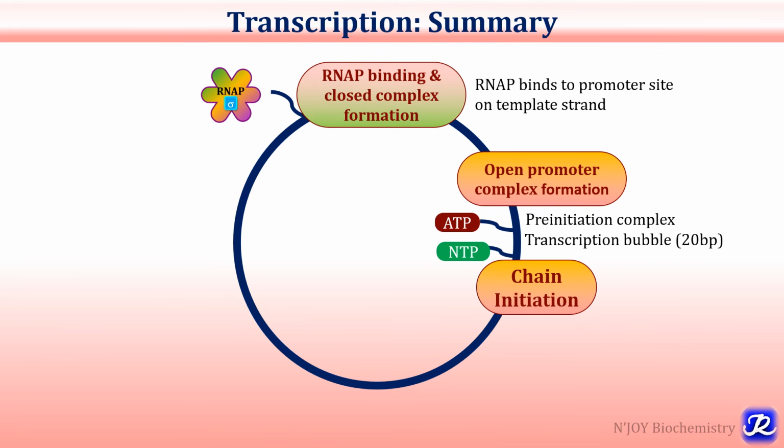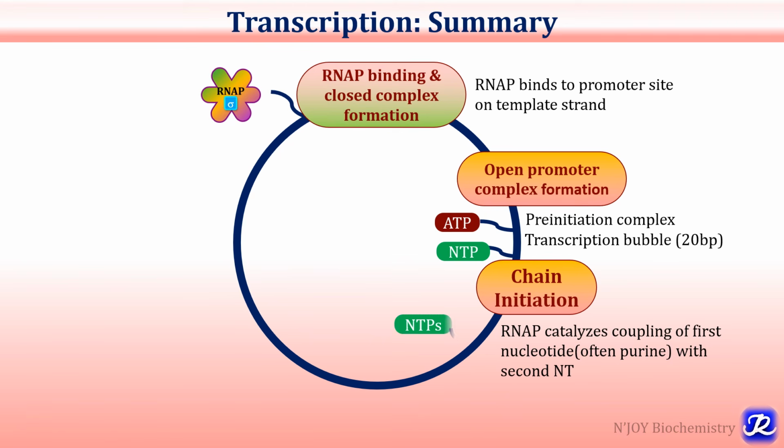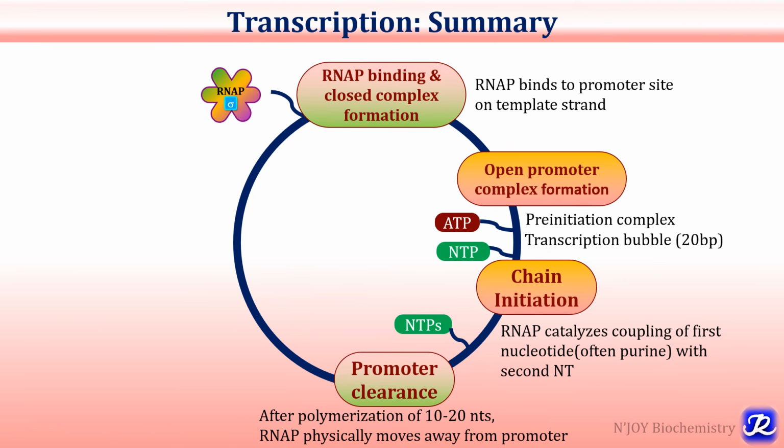And then comes chain initiation. In the chain initiation, RNA polymerase catalyzes coupling of the first nucleotide, which is often a purine, with the second nucleotide with the help of a phosphodiester bond. Then various nucleotides are incorporated and there is formation of RNA up to 10 to 20 nucleotides, and after the polymerization of 10 to 20 nucleotides, RNA polymerase physically moves away from the promoter and it is called promoter clearance. After promoter clearance, the sigma subunit releases from the core enzyme.